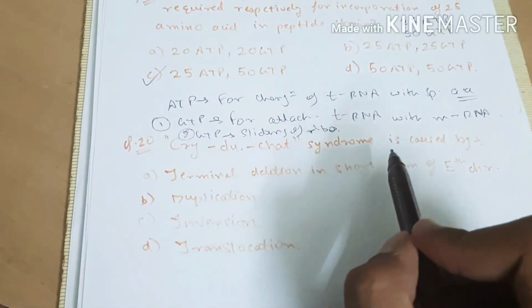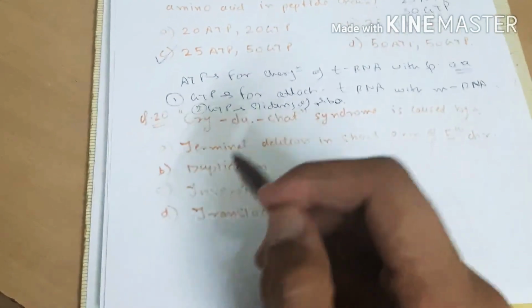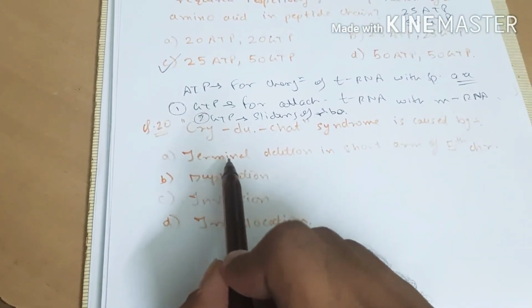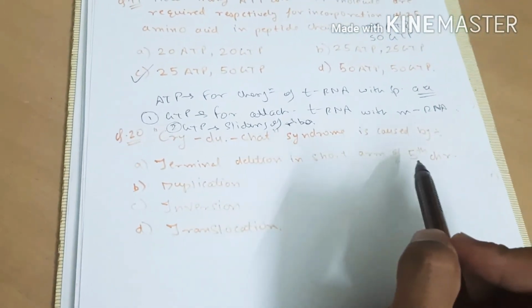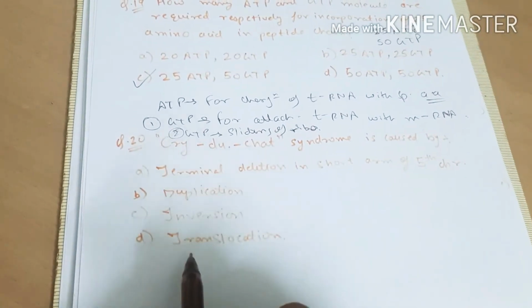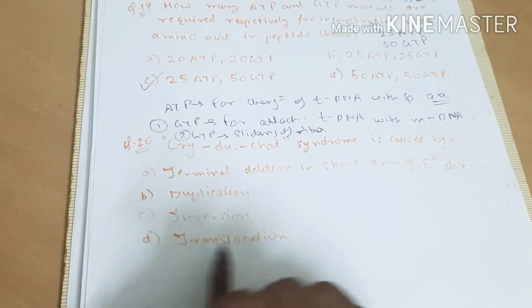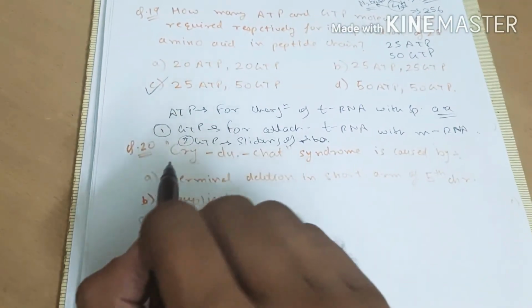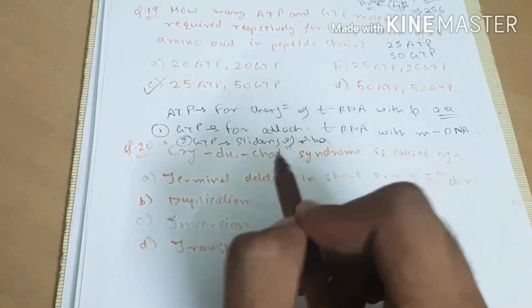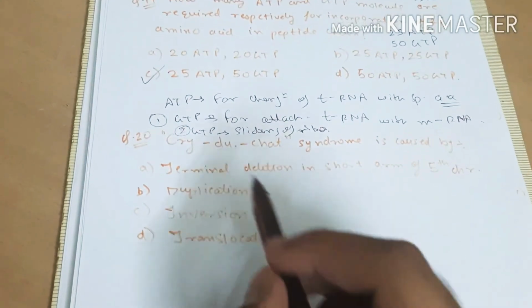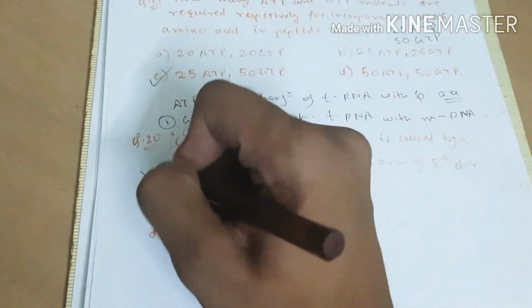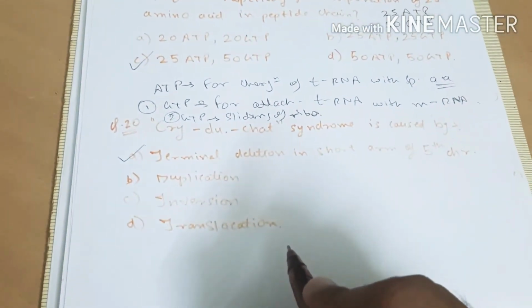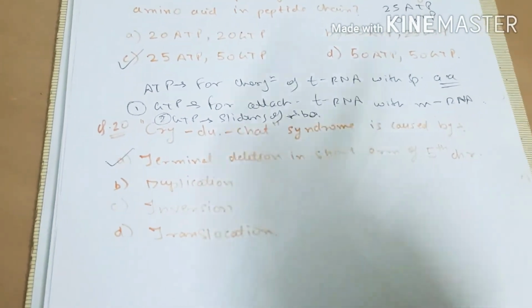Now question number 20. Cat-cry syndrome is caused by, the options are terminal deletion in the short arm of 5th chromosome, duplication, inversion, or translocation. It is also called Cri-du-chat, or the cat-cry syndrome. So the answer is option A, which is the terminal deletion on the short arm of 5th chromosome.